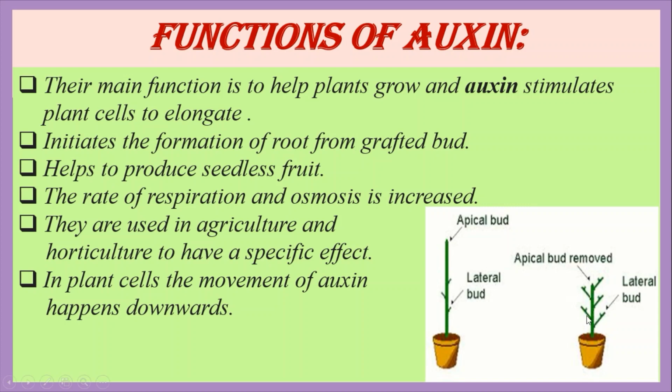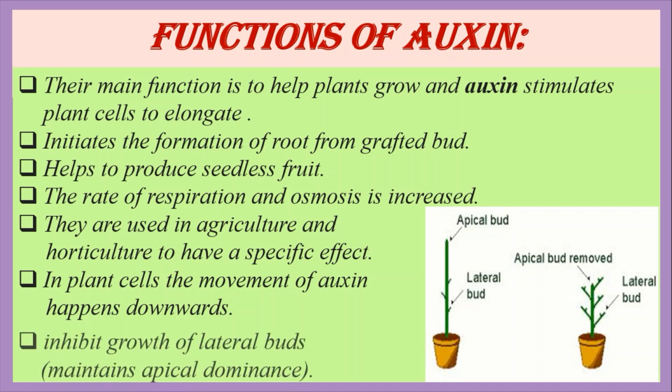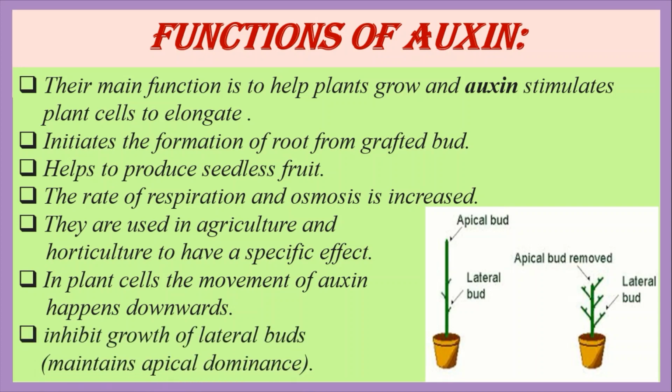For example, tea plants. In tea plants, if the apical bud is removed, many auxiliary buds are produced. In this way, the tall nature of the plant is changed to a bushy nature with more production of buds, therefore the production of tea increases due to the auxin hormone. It inhibits growth of lateral buds and maintains apical dominance.